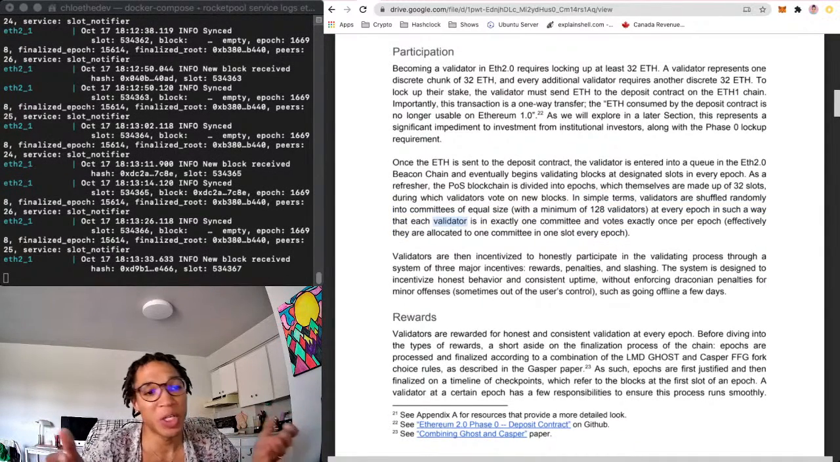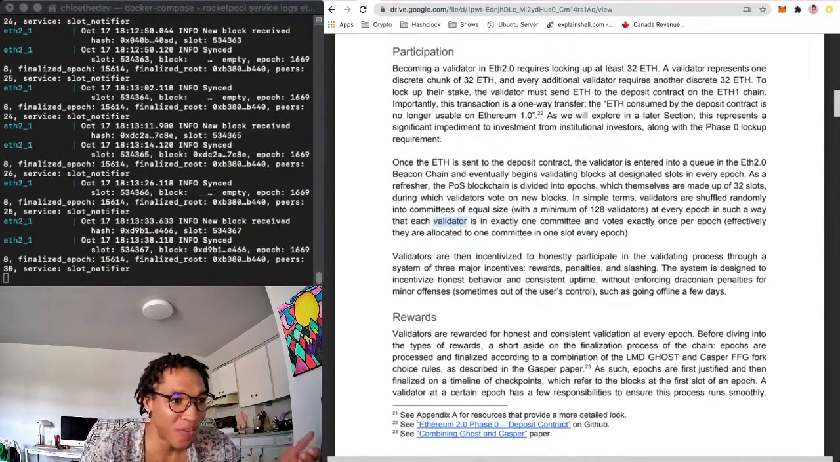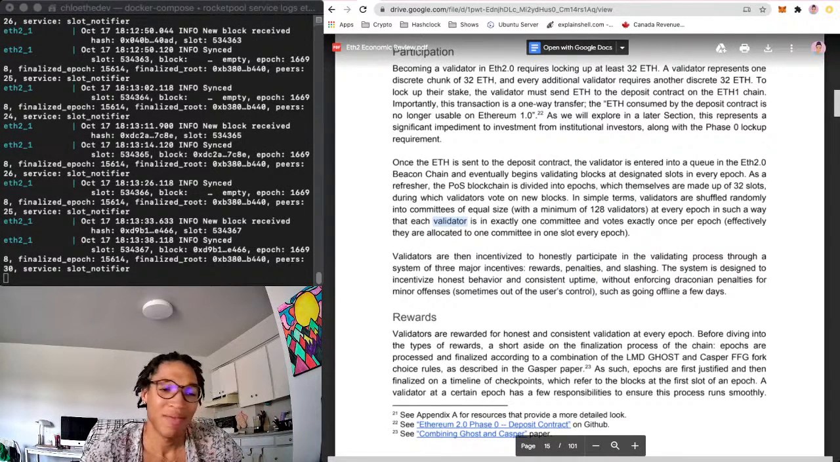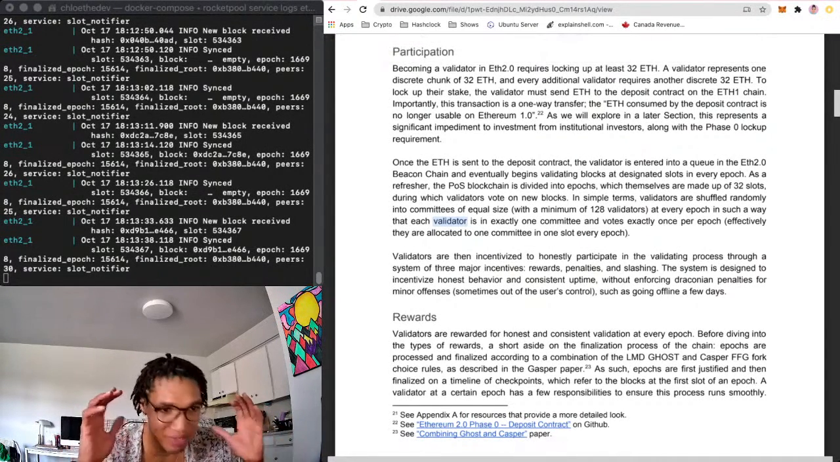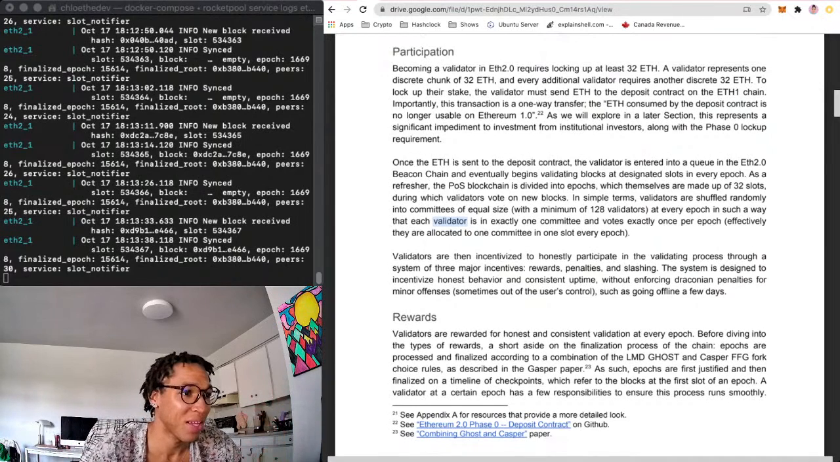And yeah, you're only going to be in one committee. You're going to vote within that, and so yeah, very, very straightforward. You get to vote once, nothing crazy. You don't get to vote a bunch of times, or anything like that.